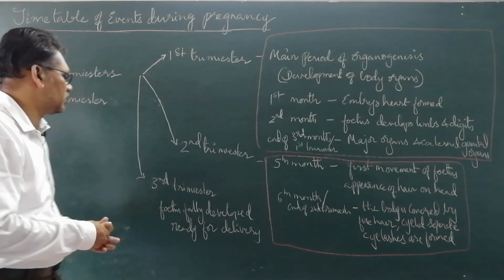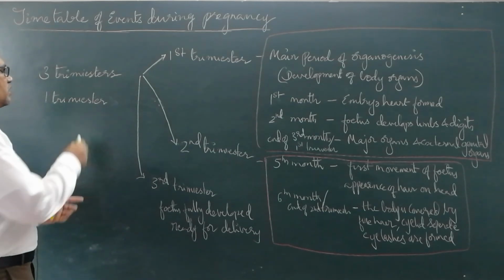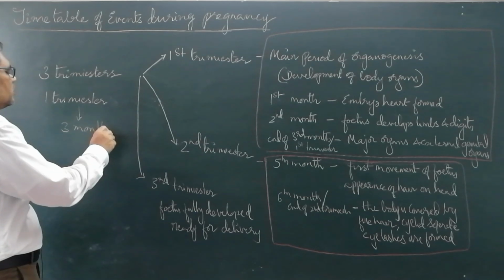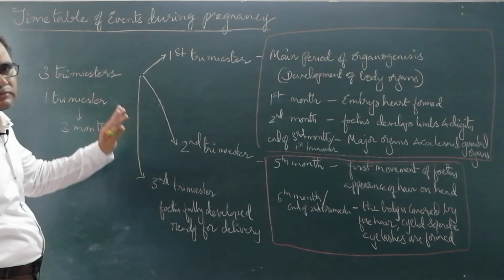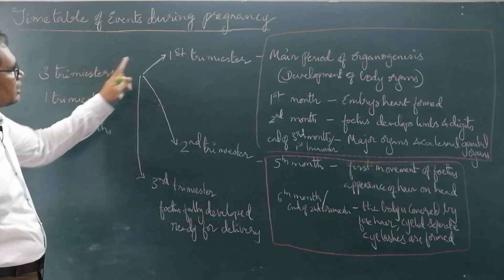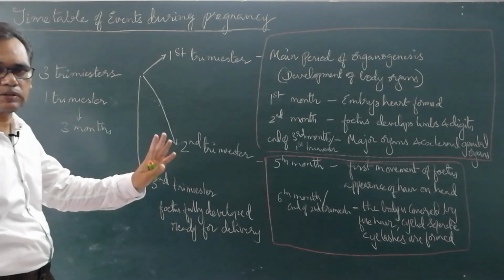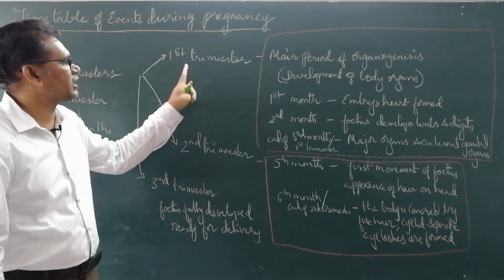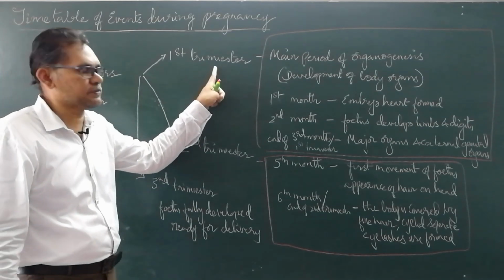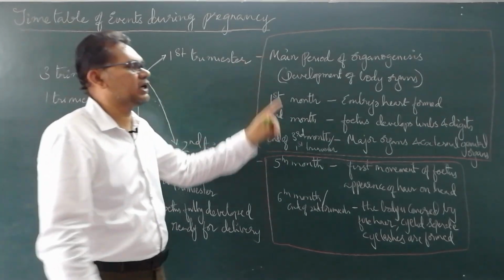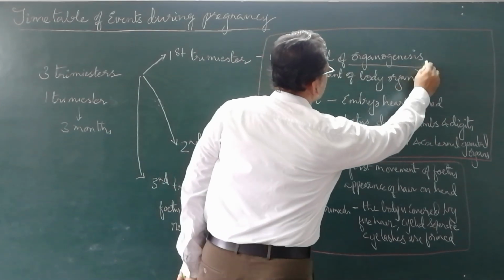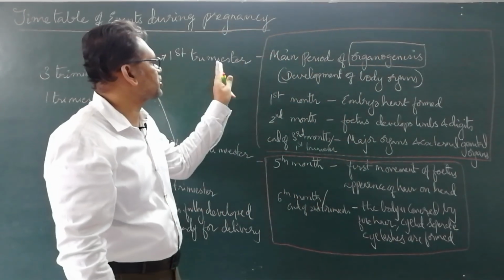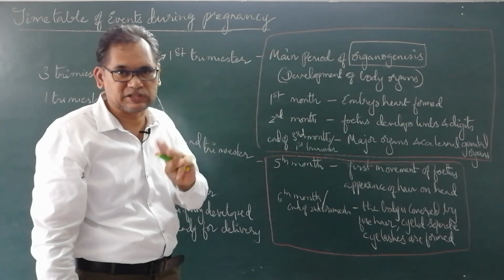Okay. For our convenience, we have divided this gestation period into 3 trimesters. One trimester is 3 months. Three 3s are 9 months. So there are 3 trimesters, first, second, third, each for 3 months. Now in the first trimester, what happens during this period? This is the main period of organogenesis. It means major organs are developed during the first 3 months.